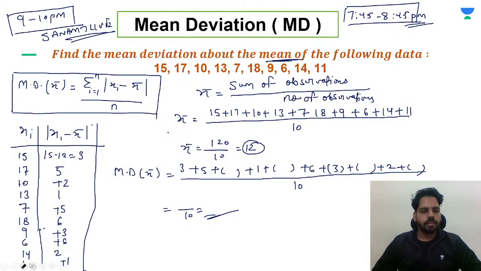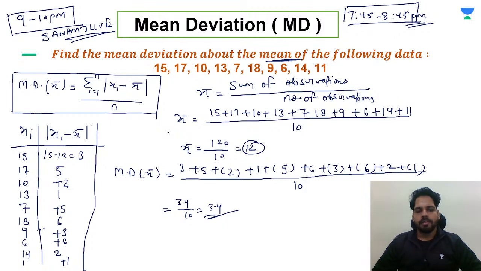Now just write them. Plus 2, first of all, 2 over here. Here should be 5. Here should be 3 and 6. 6, 3, 6. Then 1. So we can add them: 5 plus 3, 8 plus 2, 10 plus 1, 11 plus 5, 16 plus 6, 22 plus 3, 25 plus 6, 31 plus 3. That means 34.